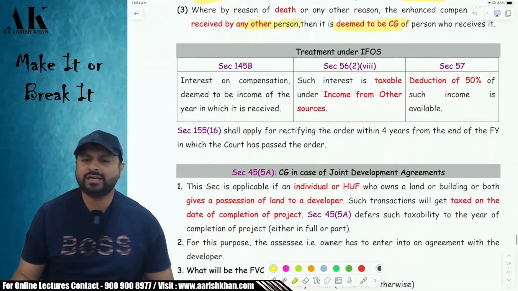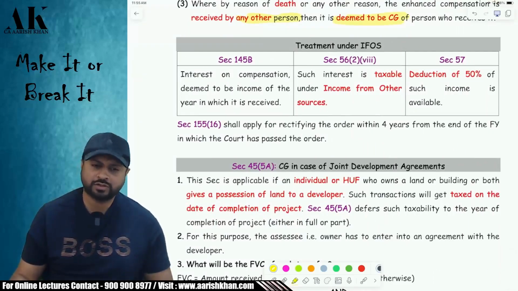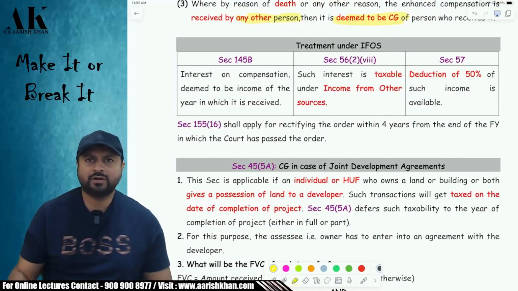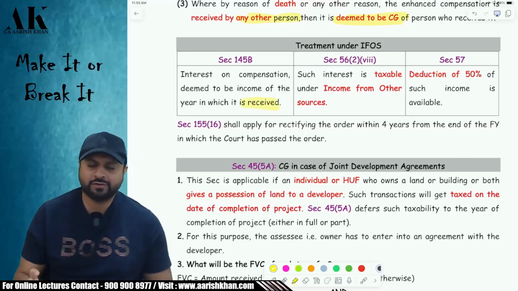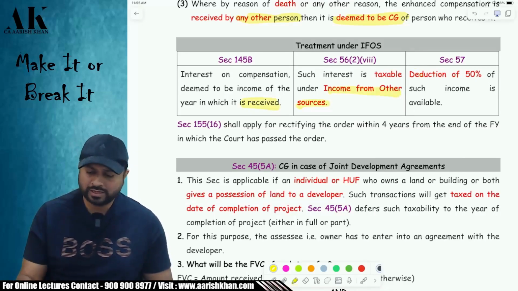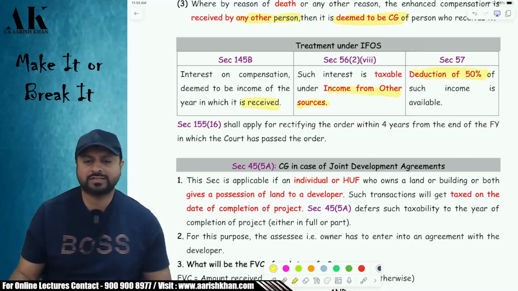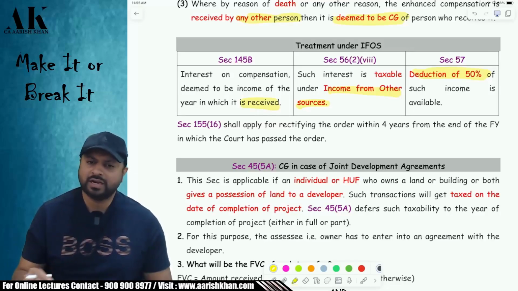Now, while capital gains is an important issue over here, income from other sources is also an important issue. Sir, what about the treatment of interest which I will be receiving from the government for delay in paying the compensation? That interest will be chargeable on receipt basis. First of all, it will be chargeable under IFOS. Secondly, you are going to get 50% flat deduction under section 57. Be very careful, you can claim 50% flat deduction under the income tax law.